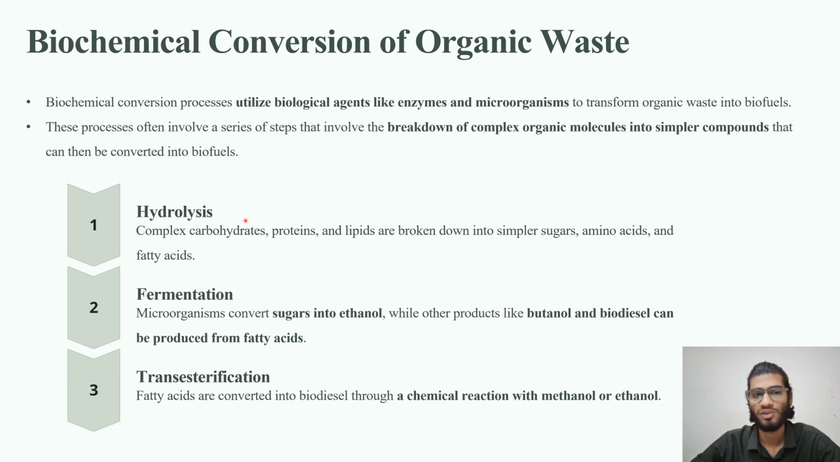A few processes are there, like hydrolysis, which we discussed, where complex carbohydrates, proteins, lipids, or any kind of complex molecules will be broken down into simpler sugars, amino acids, or fatty acids, which later go for the fermentation process, in which microorganisms convert the sugars into ethanol, and which will lead to the production of butanol, biodiesel, and other types of biofuels. Another process is trans-esterification, which, as I told you, is a chemical reaction of fatty acids with alcohol. The alcohol we use is methanol or ethanol. So the fatty acids are treated with methanol or ethanol to produce biodiesel.